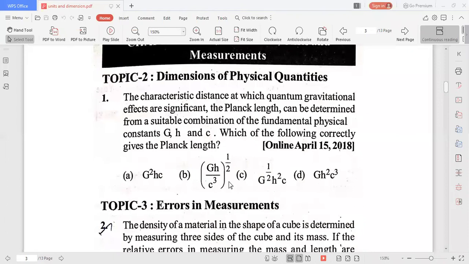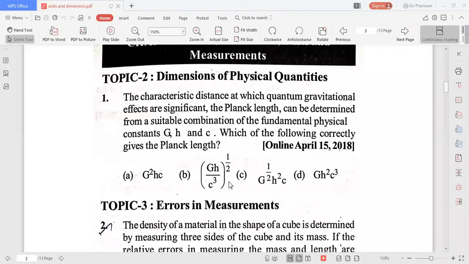So it is problem number 1. Universal gravitational constant, Planck's constant, and speed of light. These are the physical constants. So in terms of physical constants, what is the characteristic distance at which quantum gravitational effects are significant?